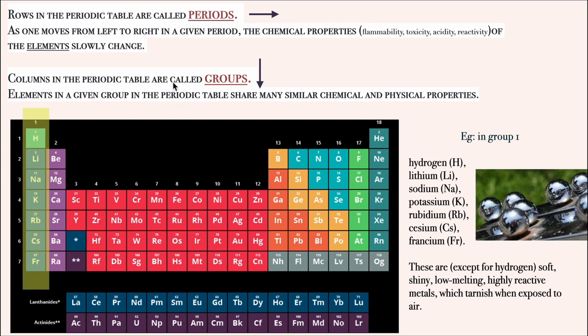Columns in the periodic table are called groups. Elements in a given group in the periodic table share many similar physical and chemical properties. So what's the difference between groups and periods?